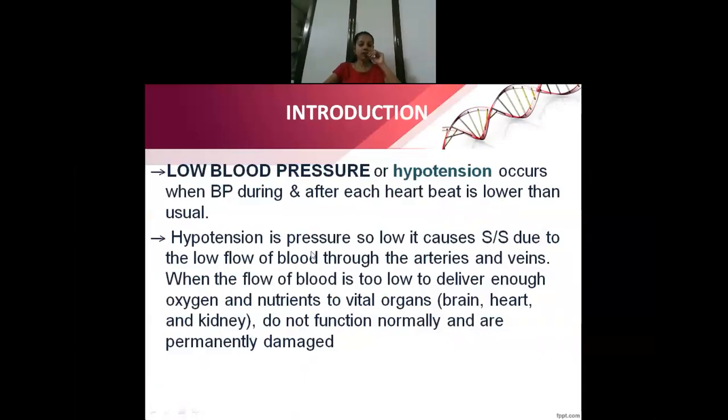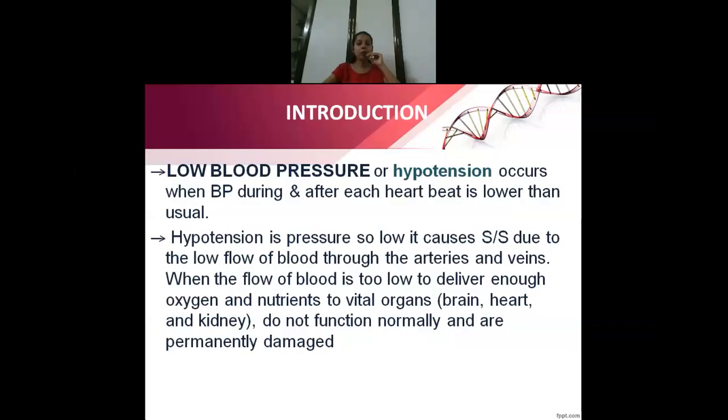So what happens during low blood pressure or hypotension? We know that when there is normal regulation of blood pressure, there will be enough blood circulation. All the vital organs like the brain, the kidneys, the lungs, and the other organs will receive enough blood circulation and oxygen supply. Now what happens when the blood pressure is reduced?